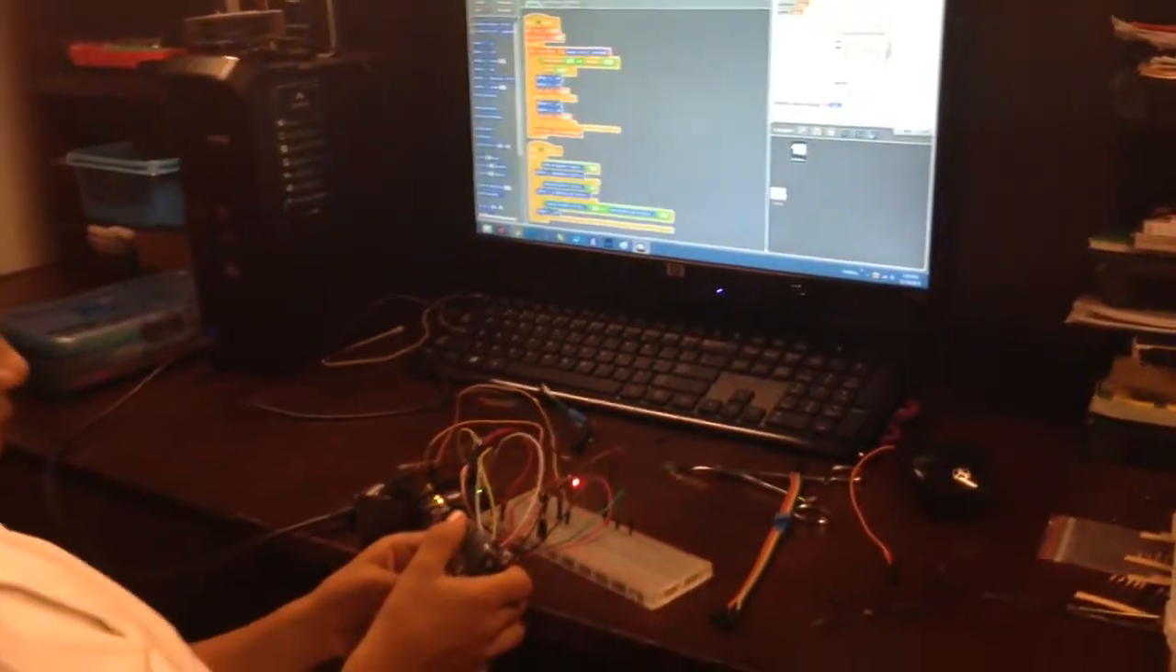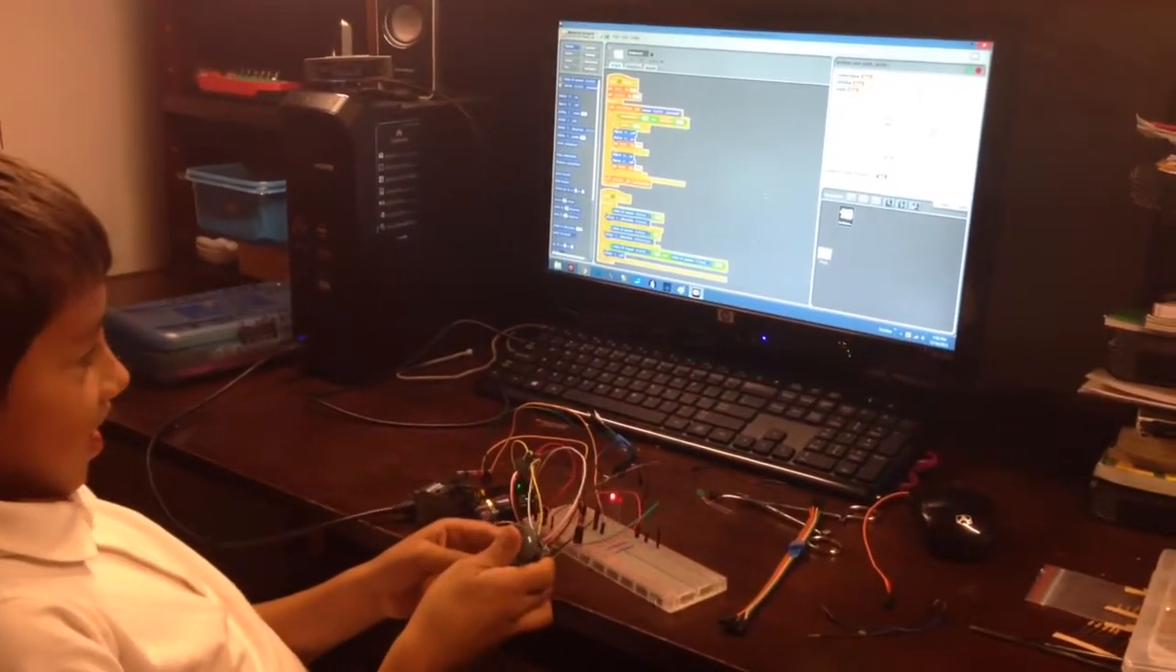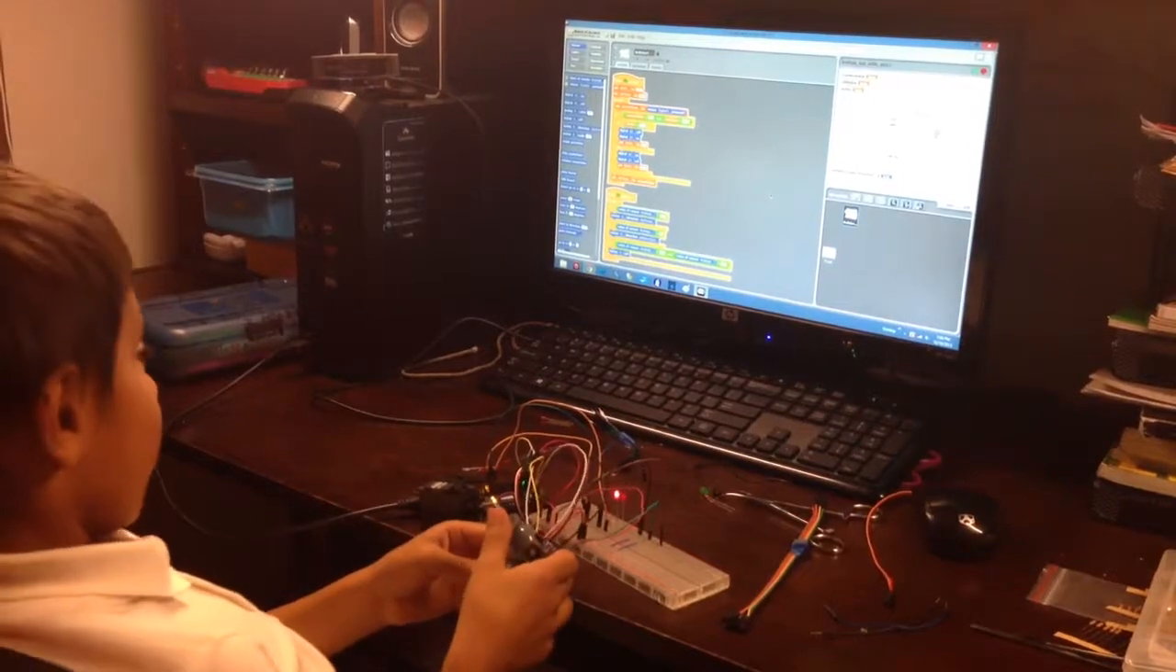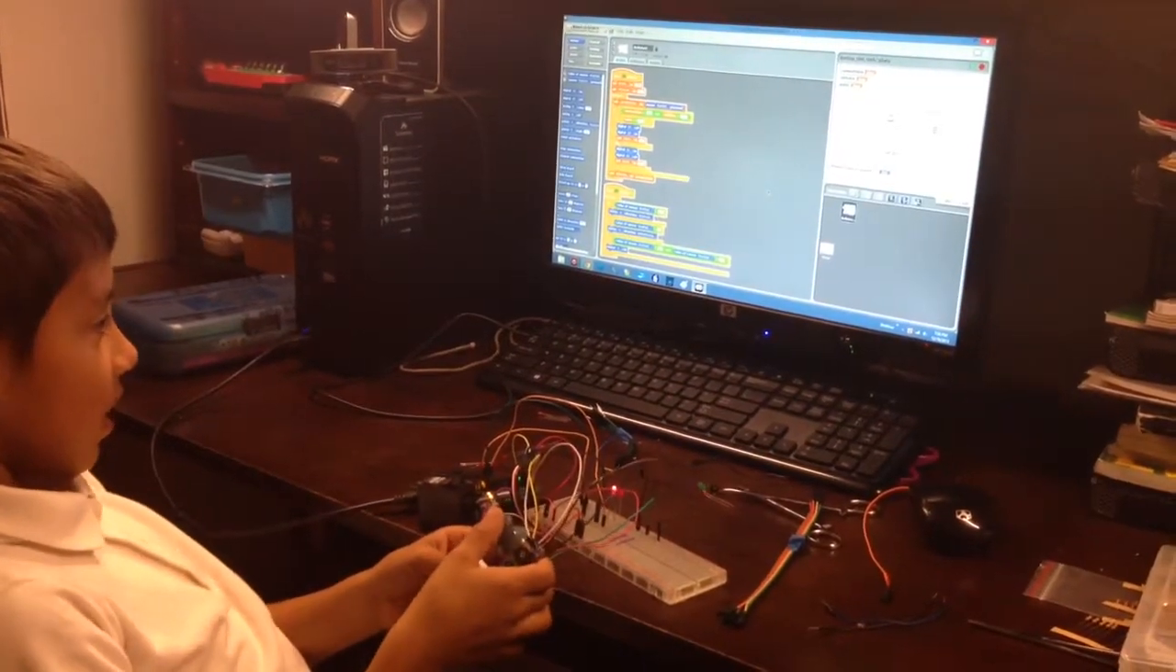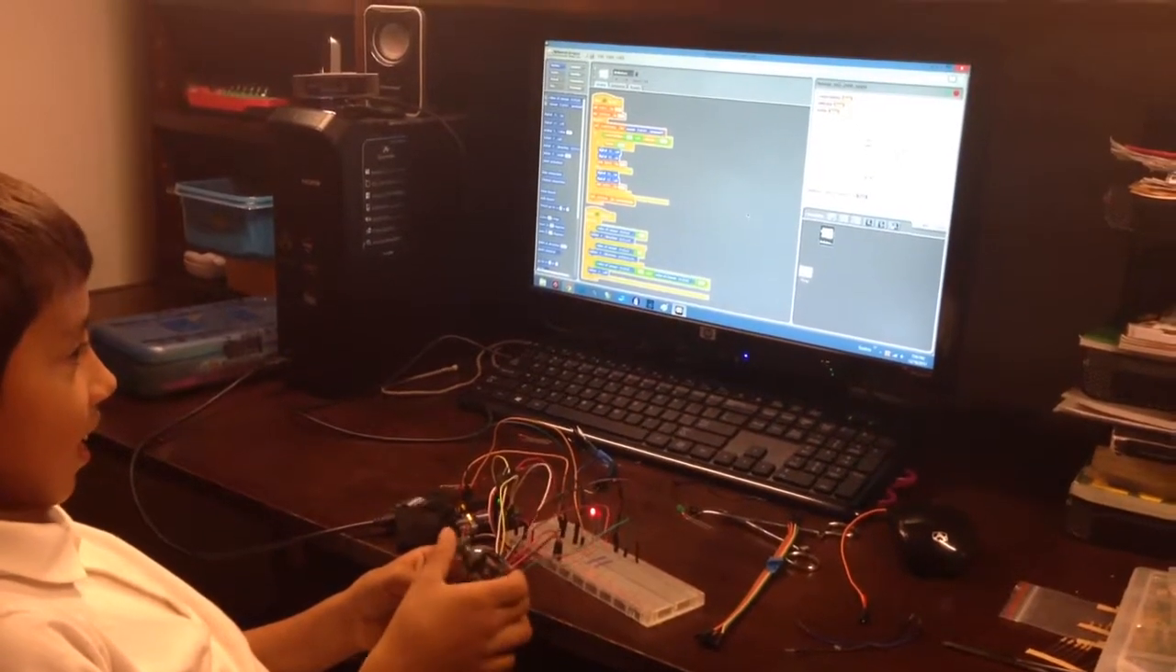I thought this wasn't gonna work, and it actually did. See? Because it's greater than less than 550, and the other one has to be greater than 500. That's pretty cool. It made that.